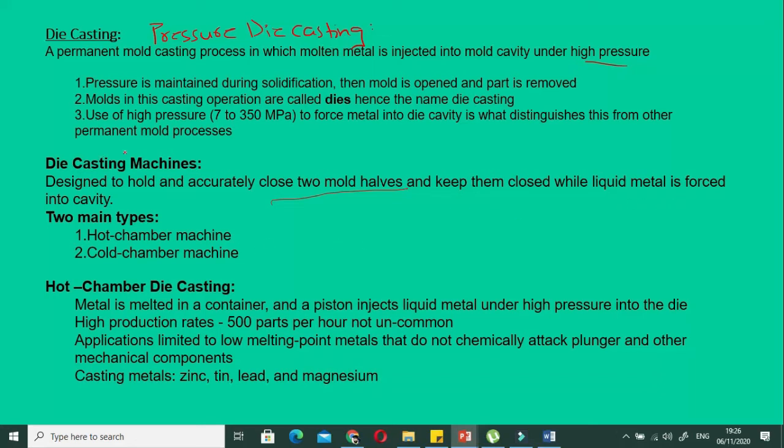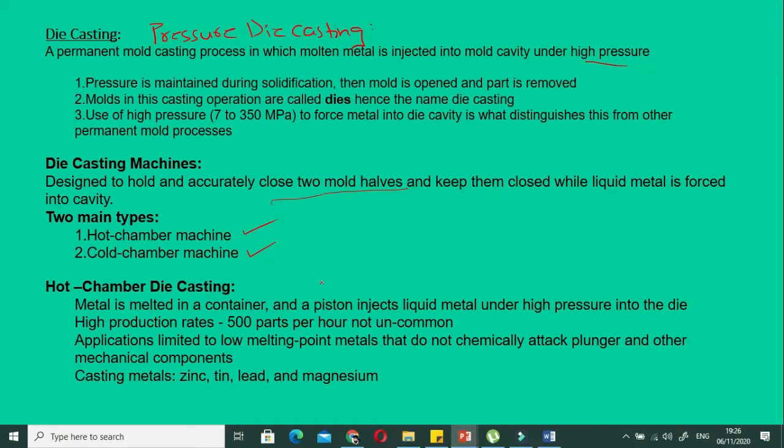So based on this machine, we can further classify pressure die casting into two types. The first one is called hot chamber die casting. The second one is called cold chamber die casting. So what is the hot chamber die casting?